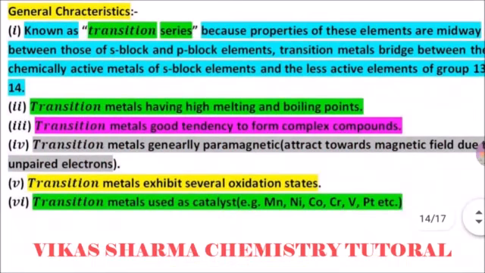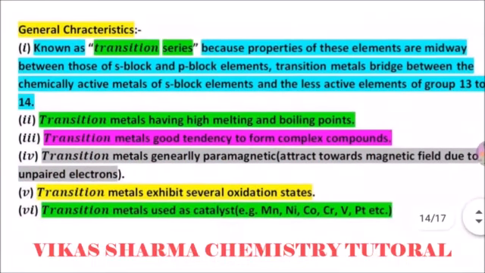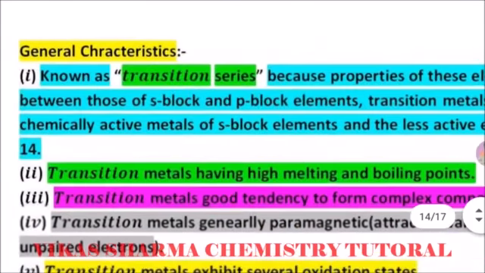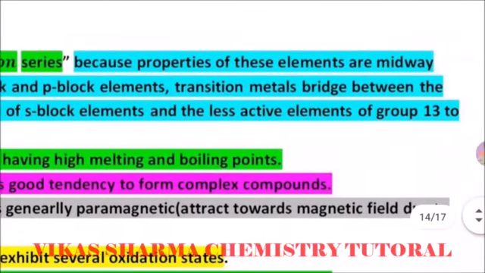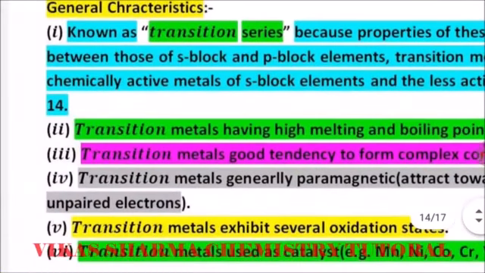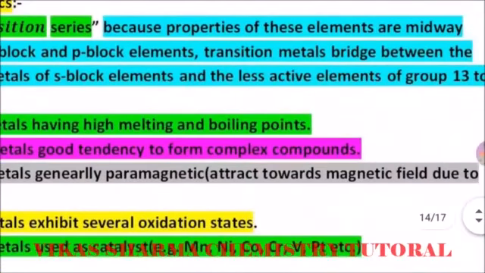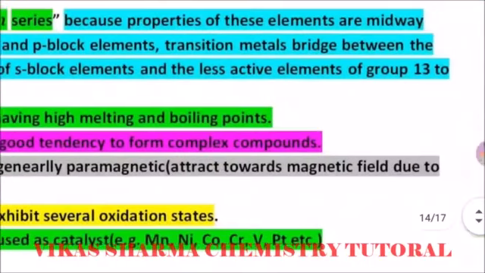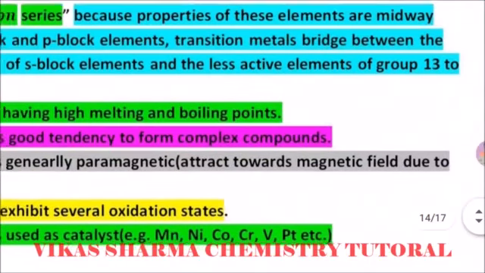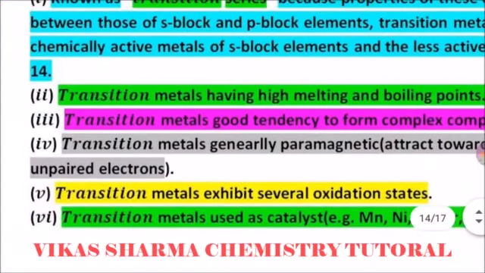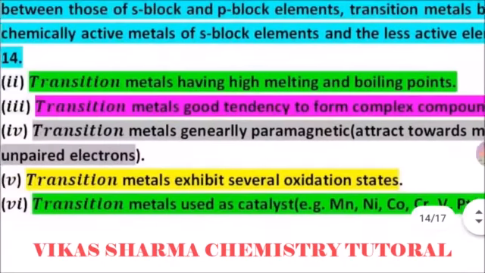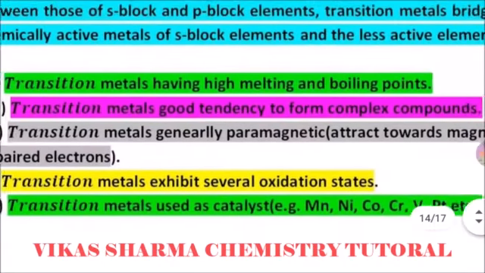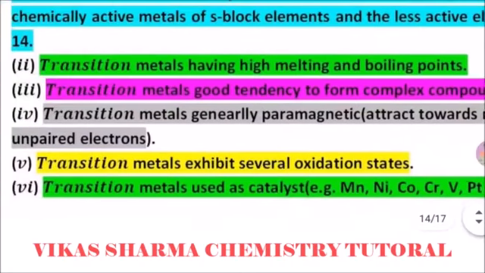The general characteristics of d block elements: they are known as transition series because the properties of these elements are midway between those of s block and p block elements. Transition metals bridge the chemically active metals of the s block and the less active elements of groups 13 to 14. Transition metals have high melting and boiling points. Transition metals have a good tendency to form complex compounds.